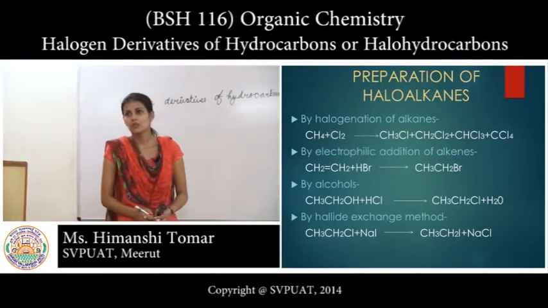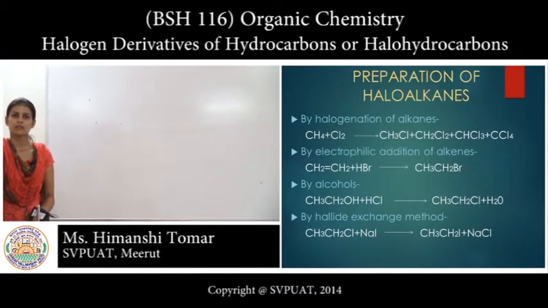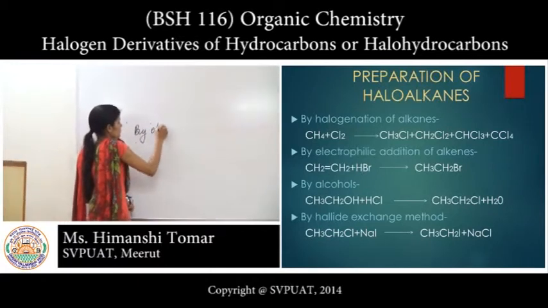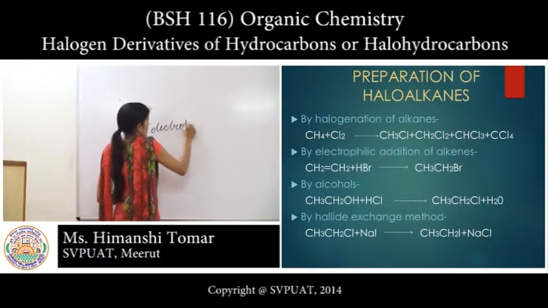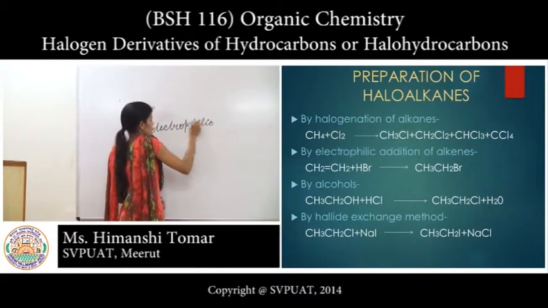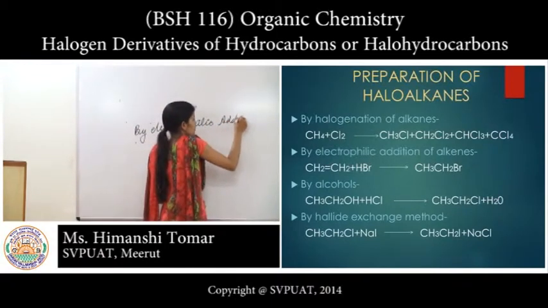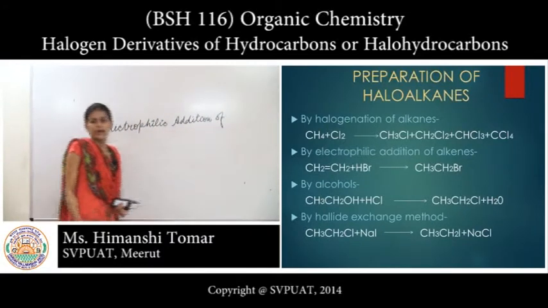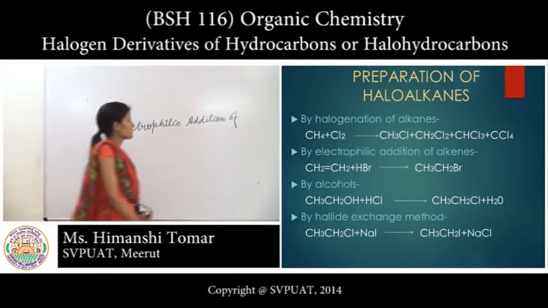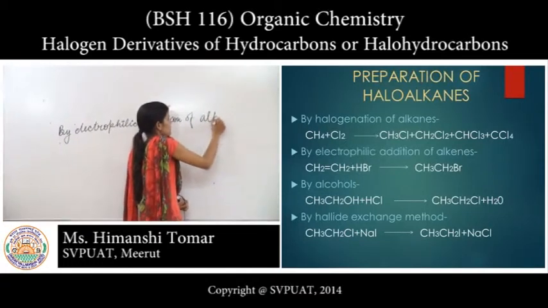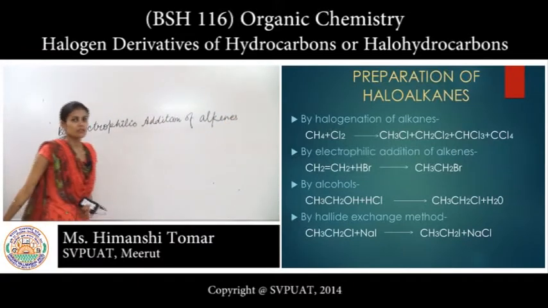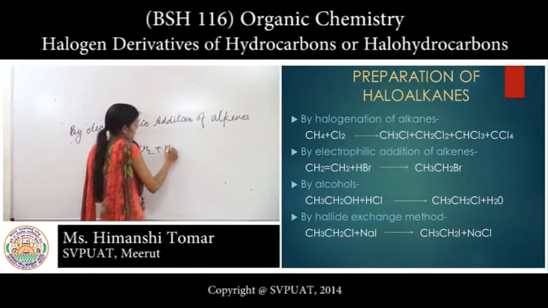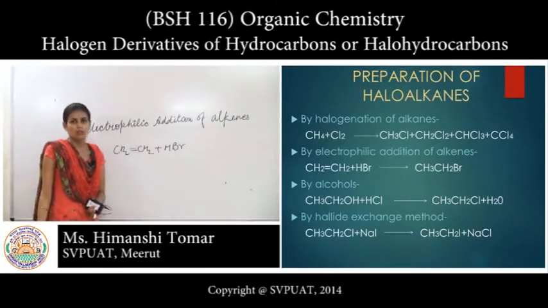In this series, the second preparation of haloalkanes is by electrophilic addition of alkenes. Ethene reacts with HBr, hydrogen bromide.